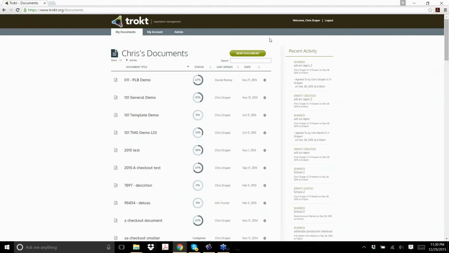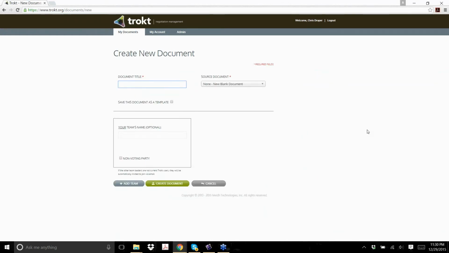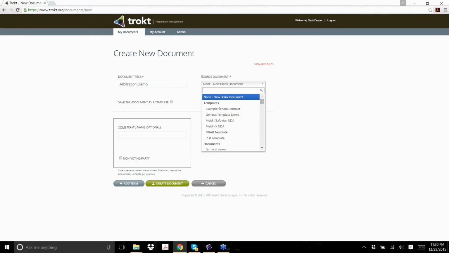Starting from the document management space and creating a new document, setting up an arbitration initially starts just like any other document. If the arbitration is to start from a template, that template is selected from the document source.